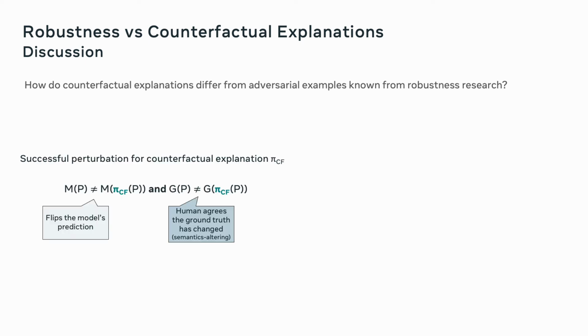If you look at the successful perturbation for counterfactual explanation, pi CF, then one thing is the same as we have in adversarial examples: the model outcome of the original program is different from the model outcome of the perturbed program. The other condition that needs to be met is that the ground truth as it would be assigned by a human also differs when we apply this perturbation. So the human agrees that the ground truth has changed, so the change we're introducing is semantics altering. It provides a contrast between the original input and the counterfactual input.